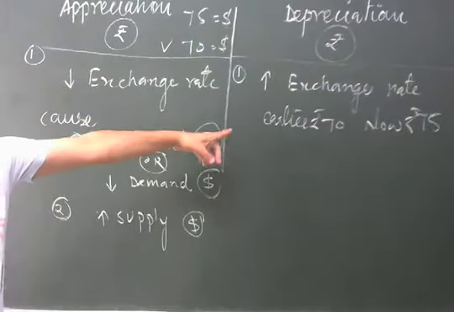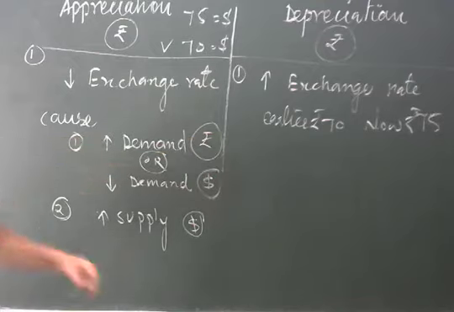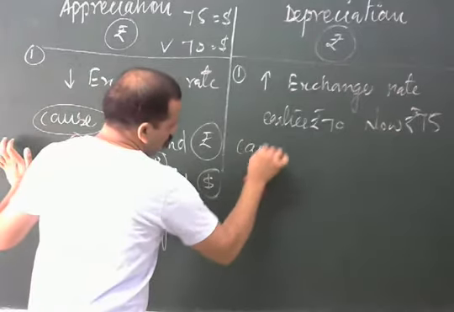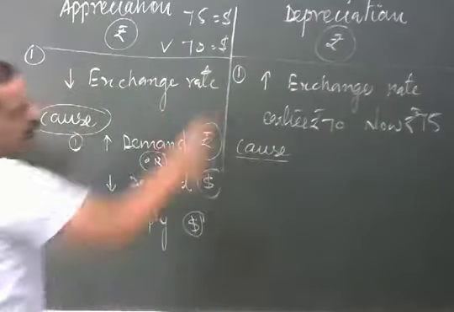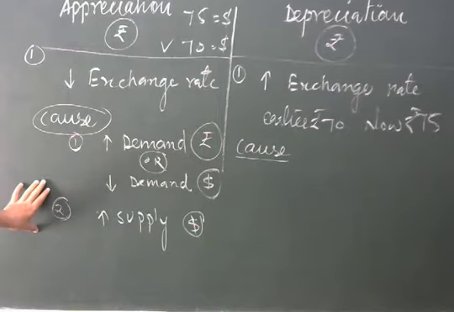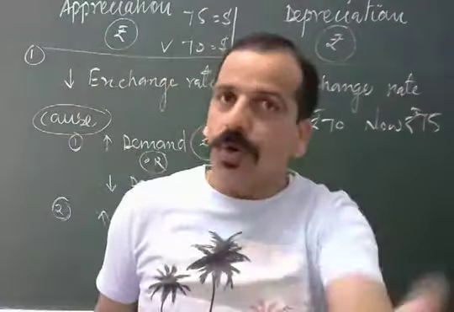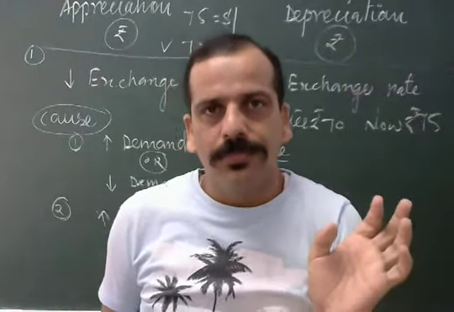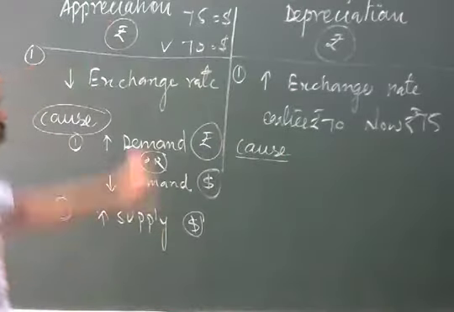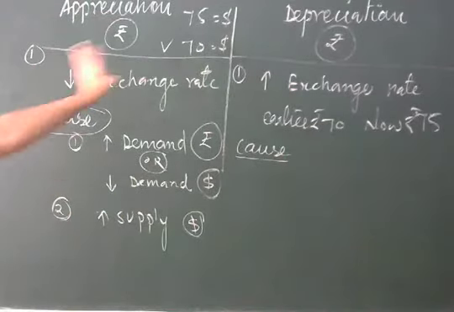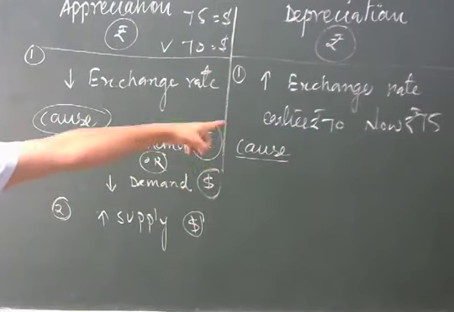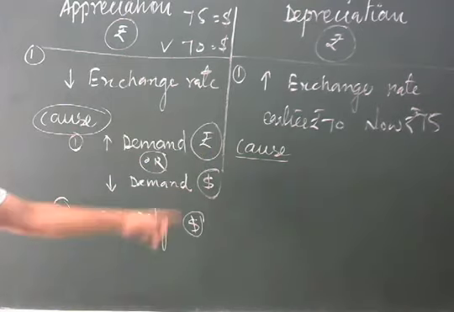Okay, so this is the example which I shared with you. Now, the next point is related to the cause. Now let me know what is the cause for the depreciation. Again, these points will help you: demand and supply. Keep in mind, cause means there is something wrong with the supply and demand. Got it? So if this part is clear, easily you can explain the depreciation part.